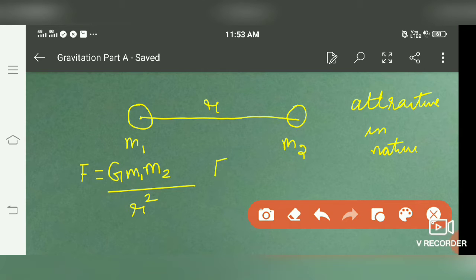So F is directly proportional to the product of masses and inversely proportional to the square of distance between them.